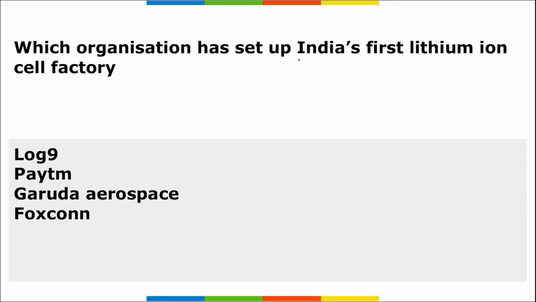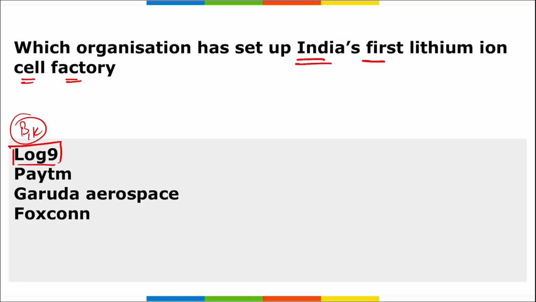Next, which organization has set up India's first lithium ion cell factory? Tell me. Which organization has set up India's first lithium ion cell factory? It is your Log9. Right? Log9 Materials. It is a Bangalore, Karnataka based nanotechnology company.